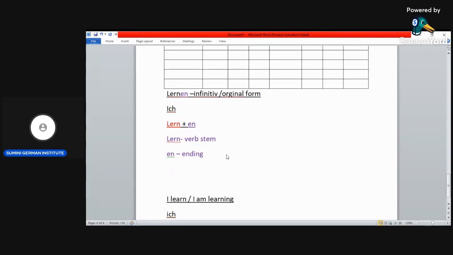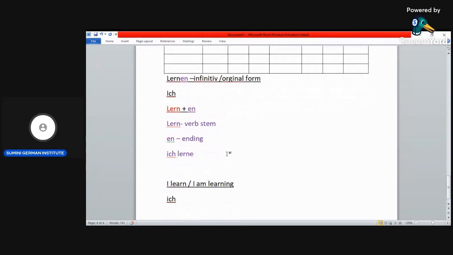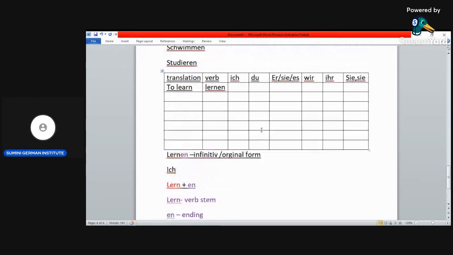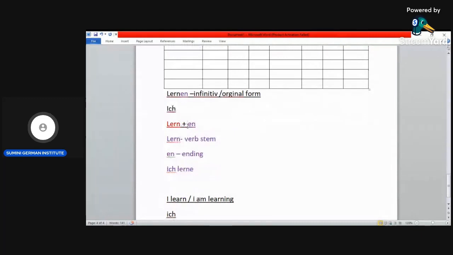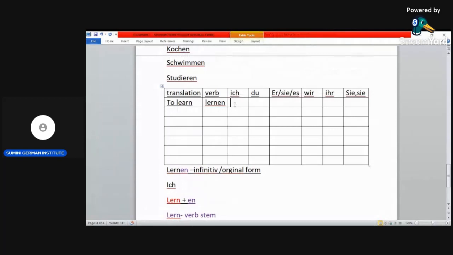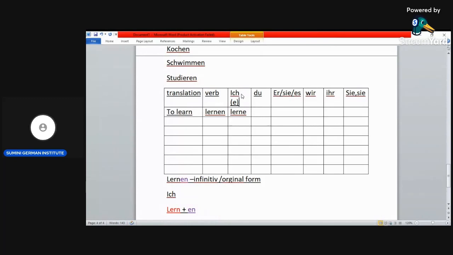Okay, ich lerne. In short, only the n goes in ich. In the other personal pronouns, the en will go altogether, but in ich, only the n is going. So we say ich lerne. In ich, we have an ending e.